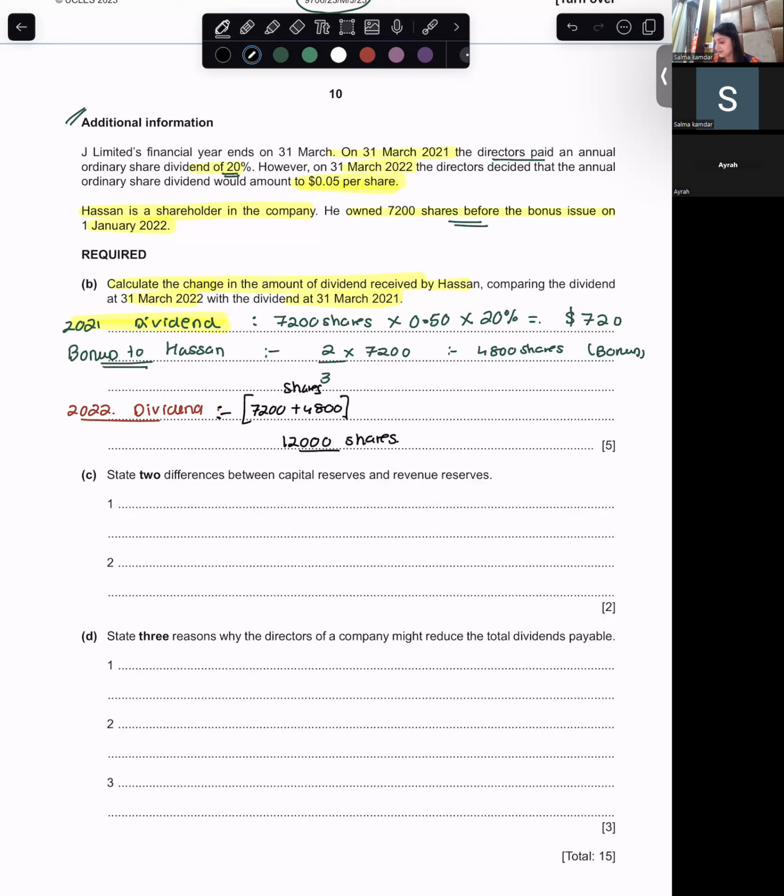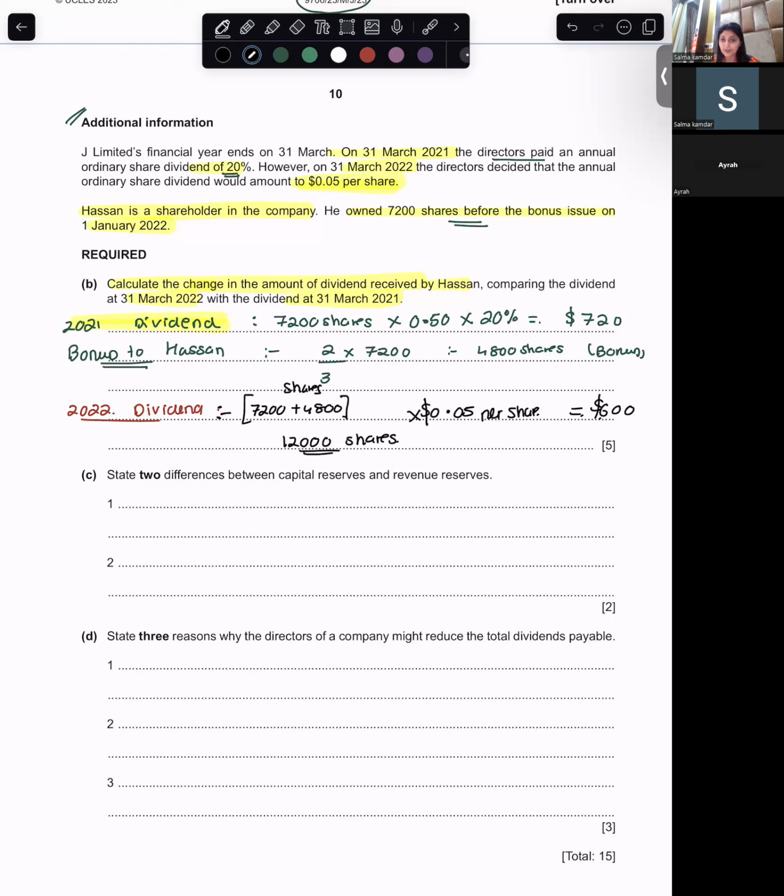And on 12,000 shares, how much dividend is he going to give? 0.05 per share. So what is the 2022 dividend? 600.